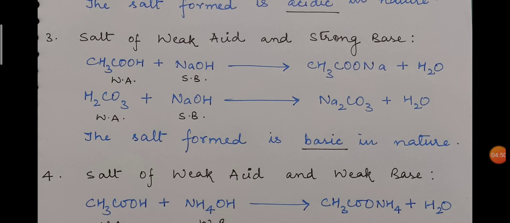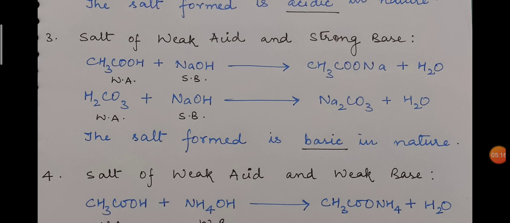So, salt of weak acid and strong base. For the weak acid I have taken acetic acid, which is a very common example of a weak acid, and for the base I have taken sodium hydroxide. When they react, you get sodium acetate and water. The second one I have taken is carbonic acid and sodium hydroxide, and you get sodium carbonate and water.